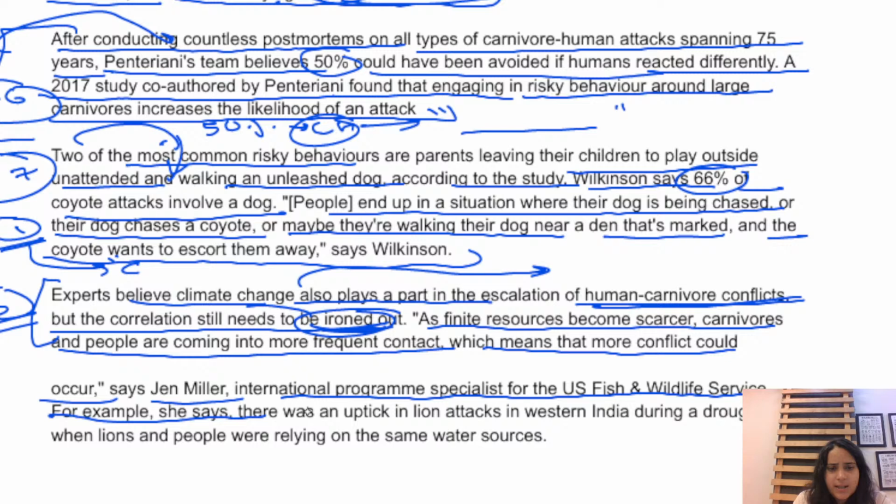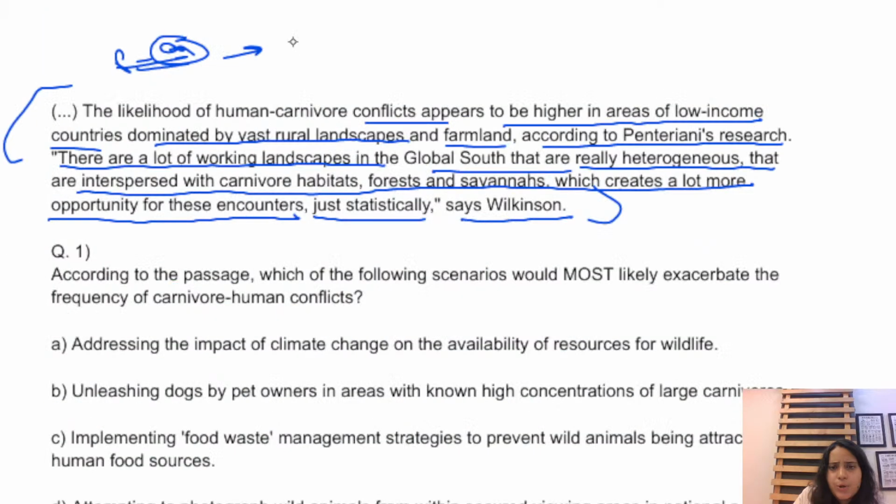So in this last paragraph, Wilson is saying that in low-income countries with heterogeneous conditions and rural areas, you would have very high chances of a great increase in human-carnivore attacks.